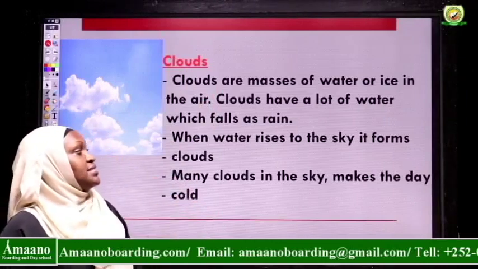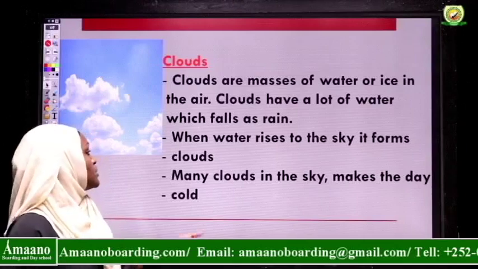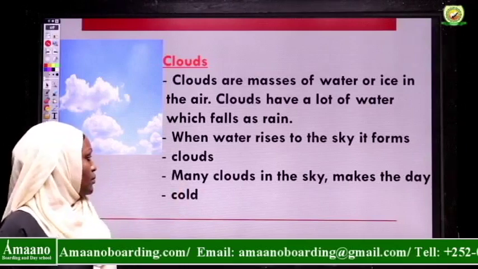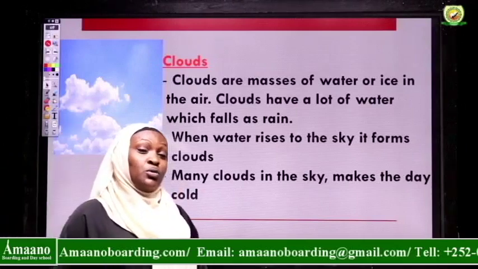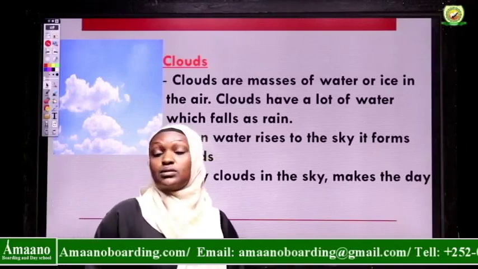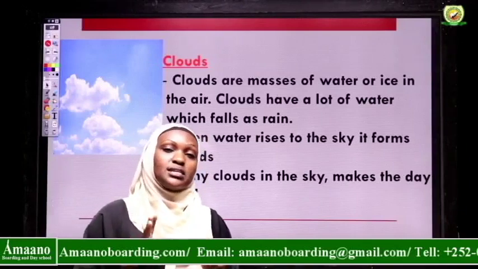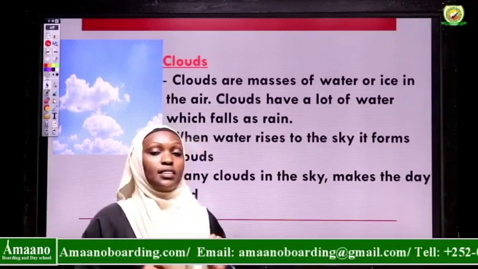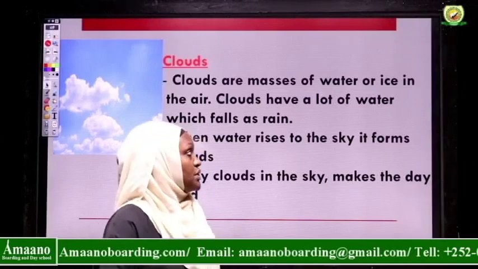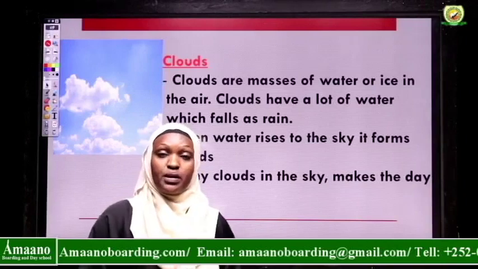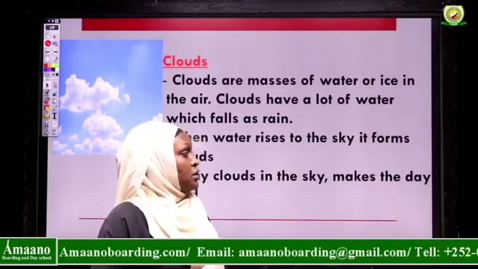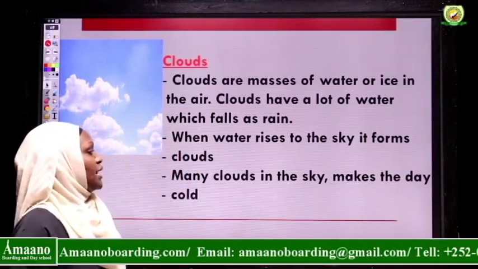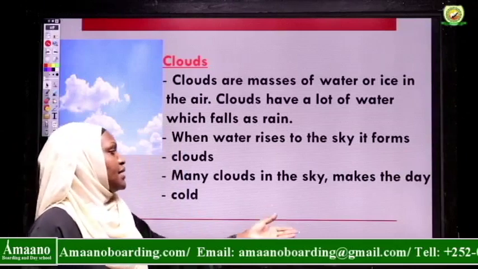So when water rises to the sky, it forms clouds. You know that when there are dark clouds in the sky, when the clouds are starting forming up there, the dark ones, you know that the weather is about to rain. So we say that dark clouds bring about the rain. Then many clouds in the sky make the day cloudy.